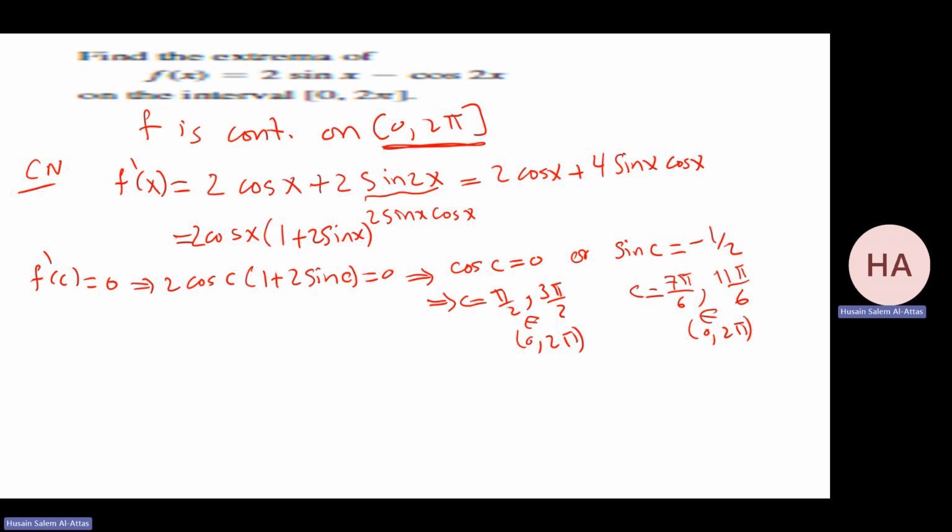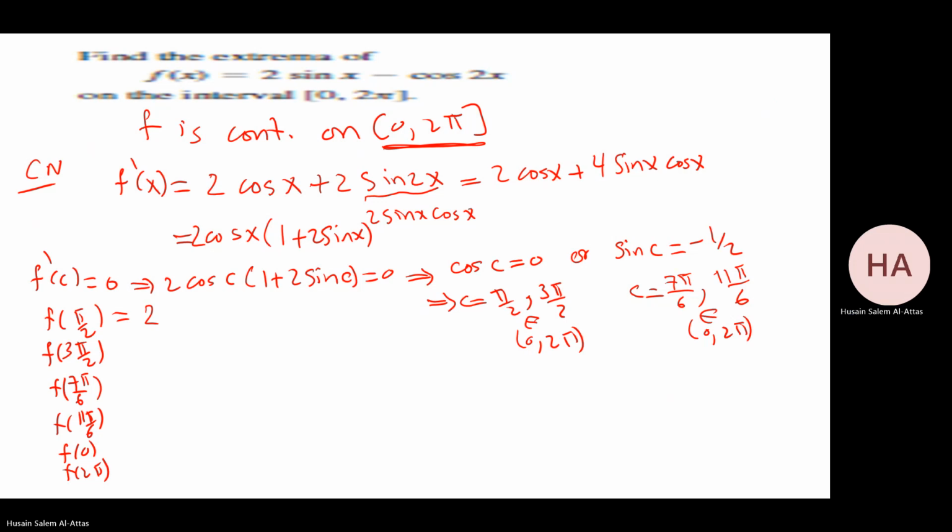Okay, so I need to check now f of pi over 2, f of 3 pi over 2, f of 7 pi over 6, f of 11 pi over 6, and also the endpoints f of 0 and f of 2 pi. Okay, f of pi over 2 will be what? Sine pi over 2 is 1, so that will be 2.